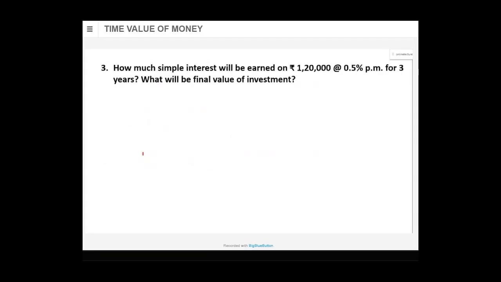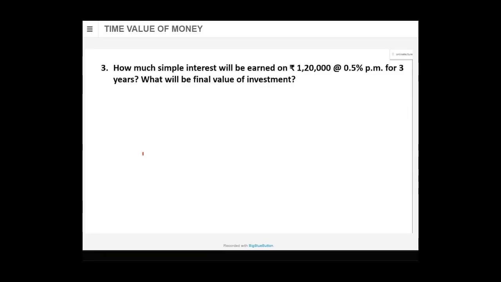Third sum. How much simple interest will be earned on rupees 1,20,000 at the rate of 0.5% per month for 3 years? And what will be the final value of the investment? What do you have to calculate? Only interest, I'm asking you, give me the answer. A, only interest. B, maturity amount, that is the amount. C, both.